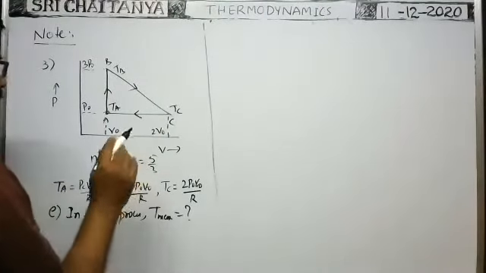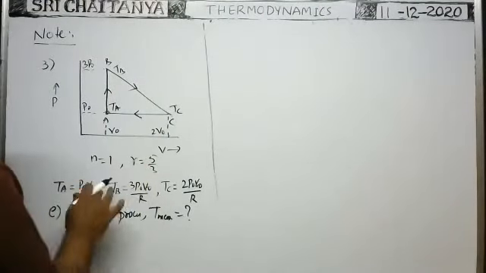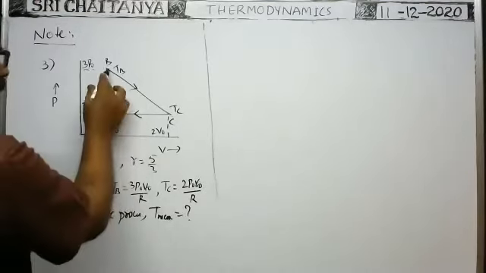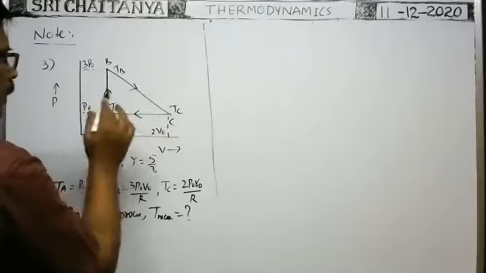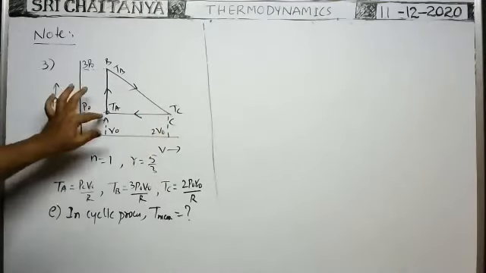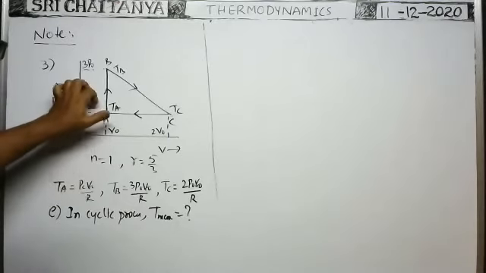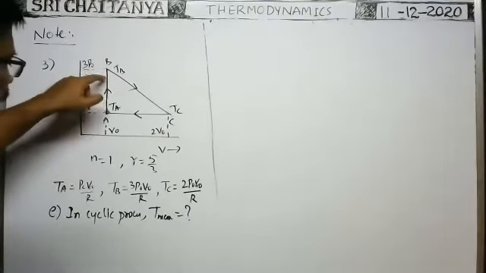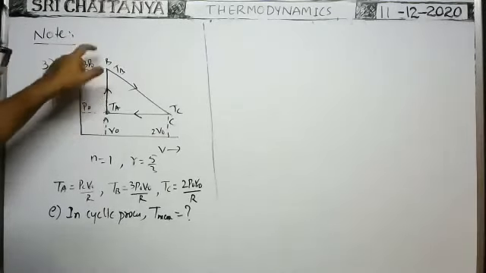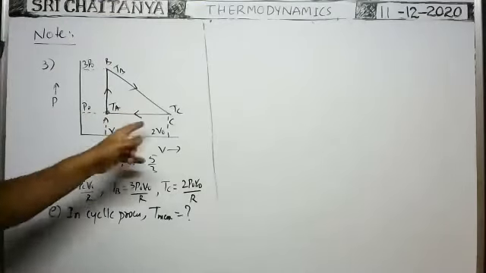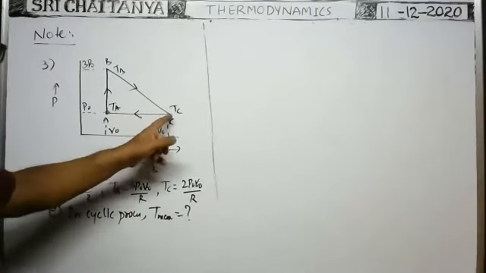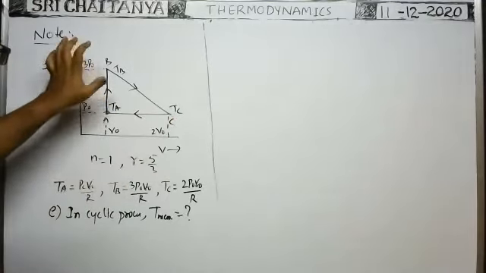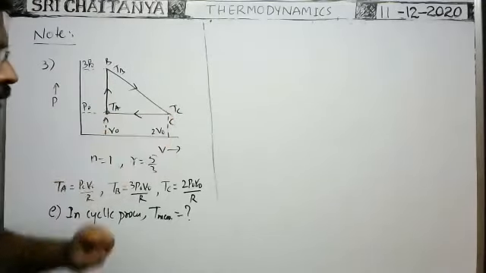In a cyclic process, where is the temperature maximum? Of course, by this method we cannot say directly that because PV is more, the temperature here is maximum. We should not say that, because there are different points here. No doubt, at constant volume when pressure increases, temperature definitely increases. That's why, compared with here, TB is more. Along this path, at constant pressure, as volume decreases, temperature decreases. That's why TC is less in this path, and TB is more.